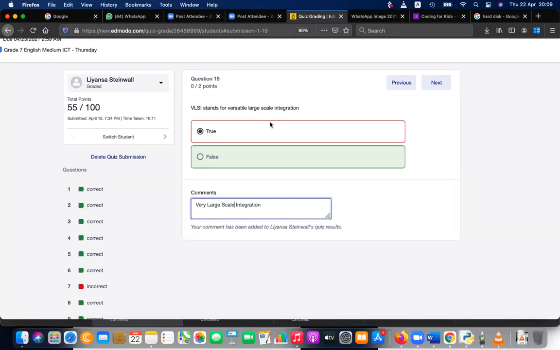DVD means digital versatile disk, which means multi-purpose. DVD කියලා කියන්නේ digital versatile disk. So multi-purpose. But this is very large scale integration. VLSI means very large.